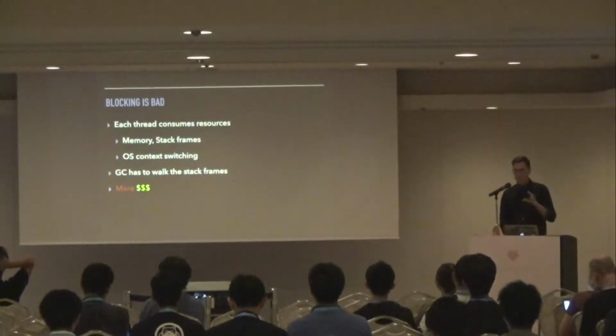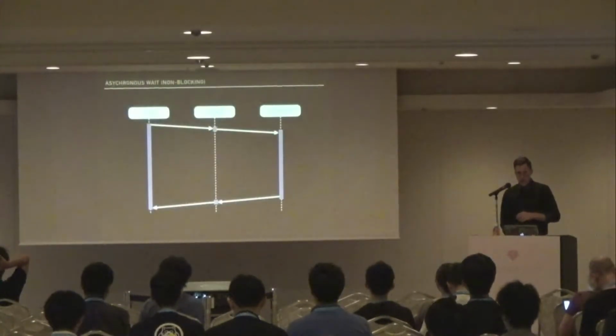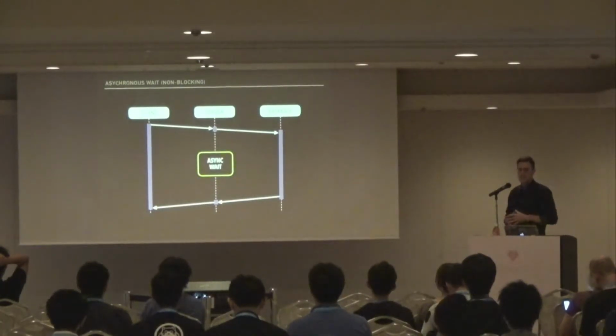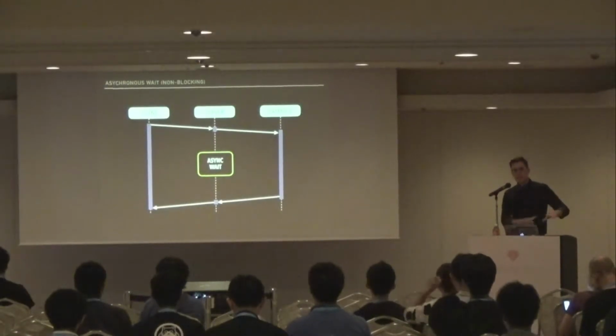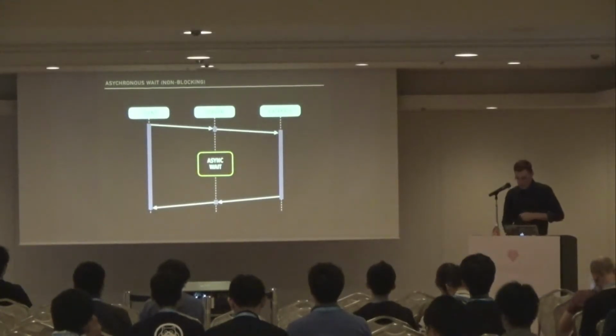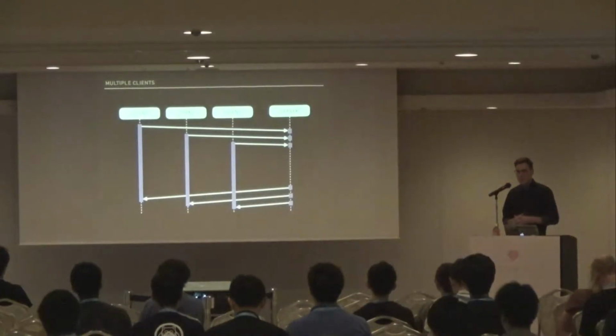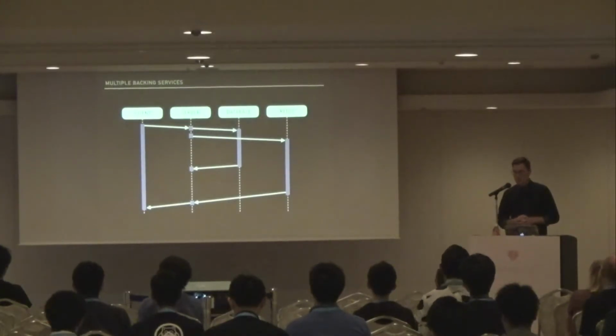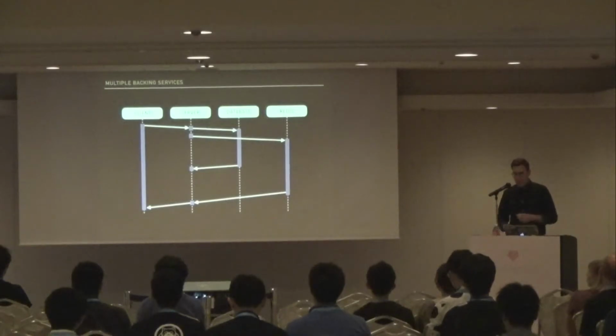So what we want to do, and what we're going to talk about in this talk, is asynchronous wait. So handling a request and doing some kind of I/O, either hitting a database or some external service, and then releasing the thread that's handling that request so that it can go and do other work. So in this way, we can use a single thread to handle multiple requests at the same time. We can also do asynchronous or parallel access of I/O, so we can hit a database or some other external service in parallel while our request thread is unblocked.